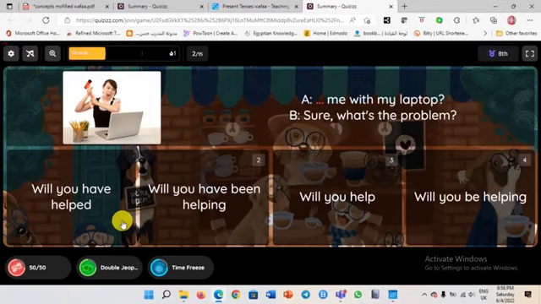What do you think? I got confused. Would you please explain that, Miss Wafa? Space, me with my laptop. That means I have a problem now with my laptop. Sure, what's the problem? So that means, will you have help? Will you have been helping? Will you help? This is a question, yes.